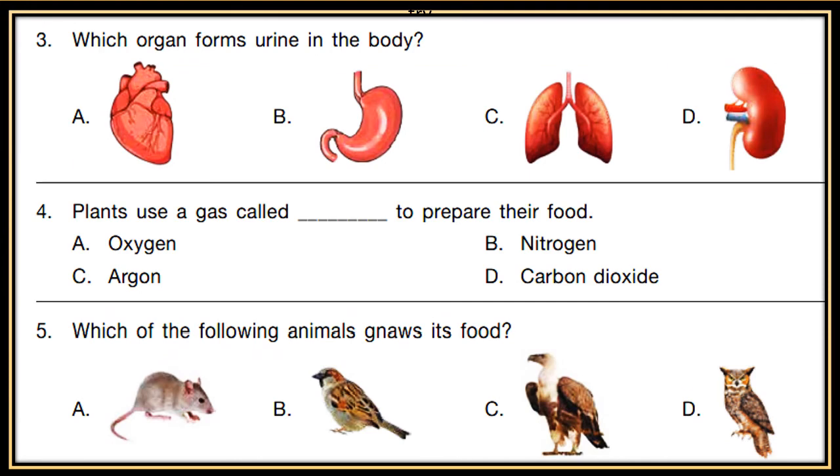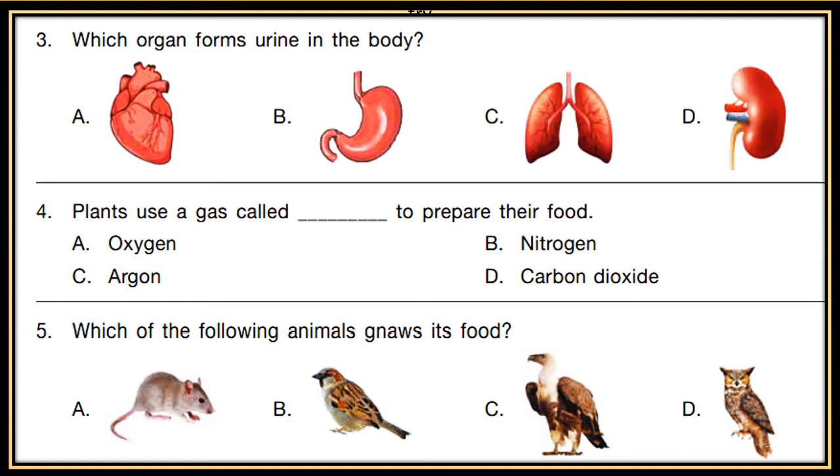Which organ forms urine in the body? Now see the pictures and identify which organ forms urine in the body. Fourth, plants use a gas called dash to prepare their food. Oxygen, nitrogen, argon, carbon dioxide. So which gas do plants use to prepare their food?